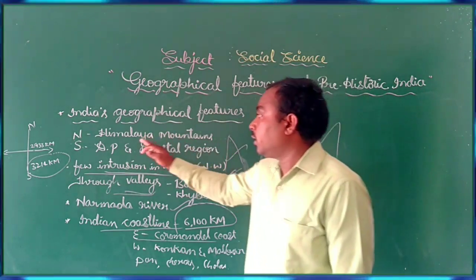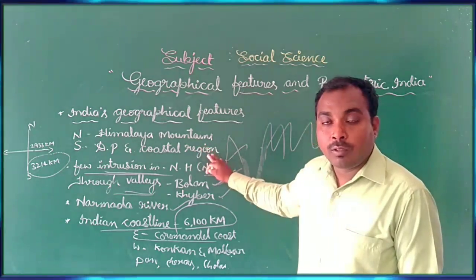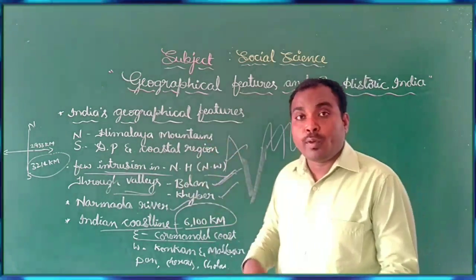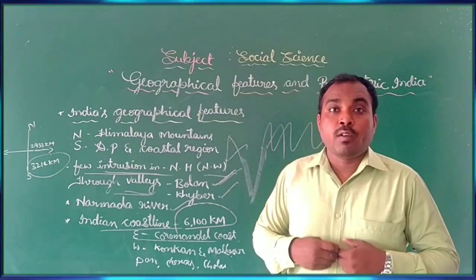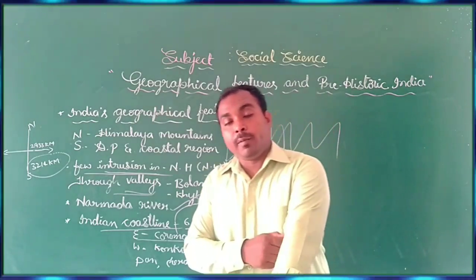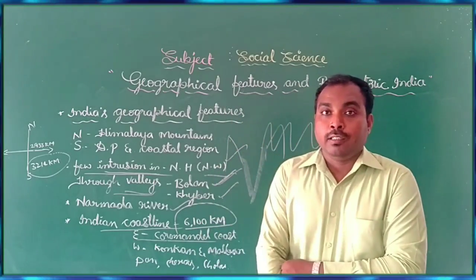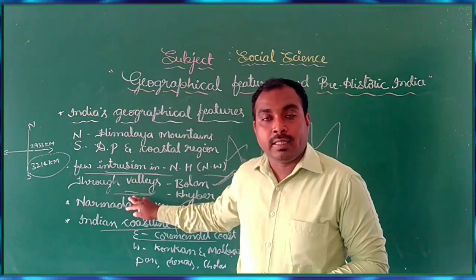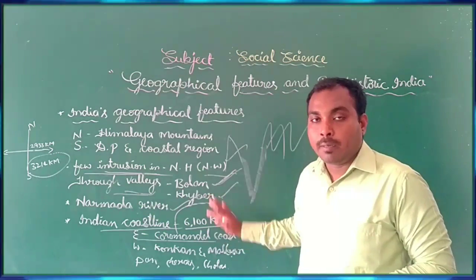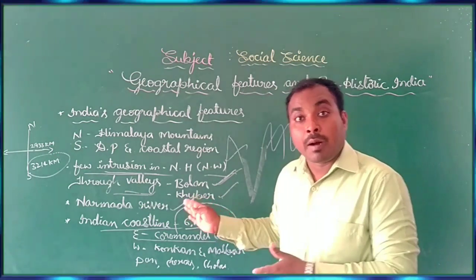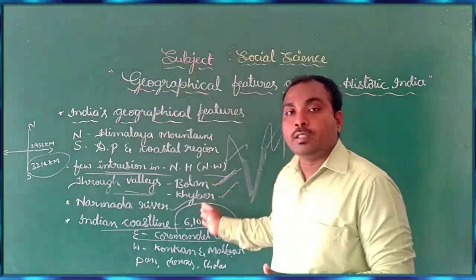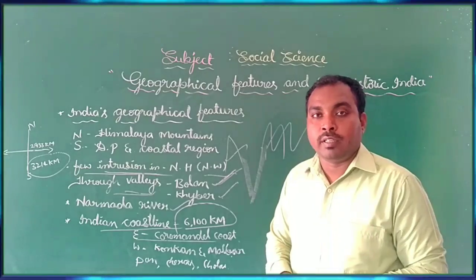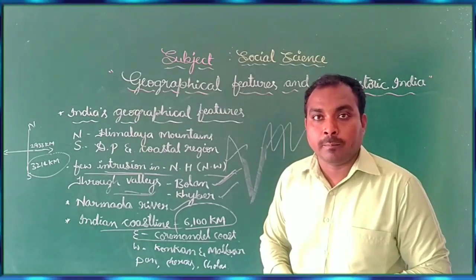In the north there are the Himalaya mountains. In the south there is the Deccan Plateau and also the coastal region. When people from other countries wanted to enter, they followed the valleys, like the Bolan and Khyber valleys. For example, Muhammad Ghazni and Muhammad Ghori used these valleys and entered India. These are the stories you learnt in the 7th standard, isn't it?